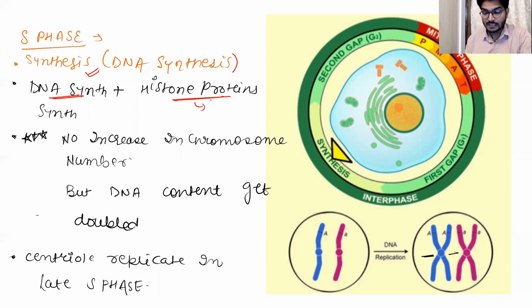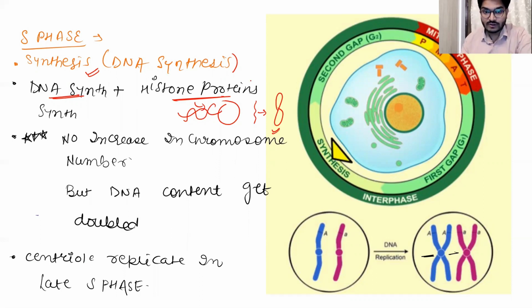Histone protein helps in the DNA wrapping up. Histone protein will wrap around the DNA, and ultimately you have a thin thread-like structure that will give you the chromosome. So this is condensation, compactness, and compactness is being done with the help of the histone protein.